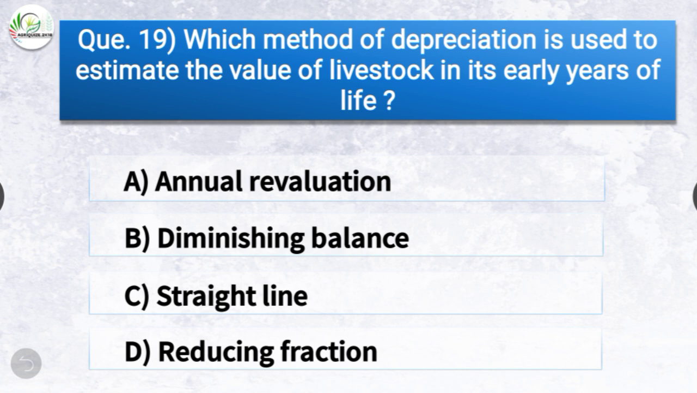life? The options are annual revaluation, diminishing balance, straight line or reducing fraction. The correct answer is option A, annual revaluation. So annual revaluation is the method of depreciation which is used to estimate the value of livestock in its early years of life. Question number 20.